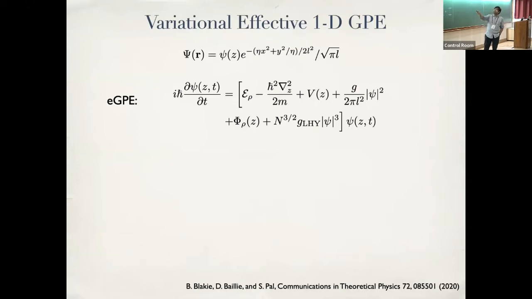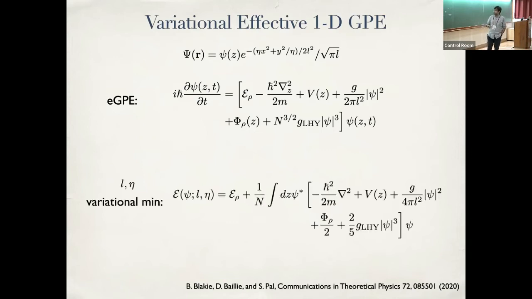So this is done by a variational effective version of this Gross-Pitaevskii equation, where I still keep my wave function or my order parameter along Z. I'm interested in this object. I'm going to solve for the dynamics of this object. But in the orthogonal direction, I basically have a Gaussian, but the anisotropy between the Gaussians and the width of the Gaussians become variational parameters. So I minimize it at every step. Okay. So that's the structure. And that, of course, changes how your contact interactions and other objects look. But this is not so important. But this can be done. And this is the framework that we are interested in.